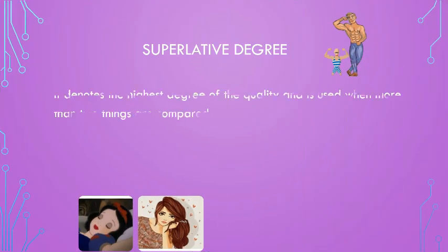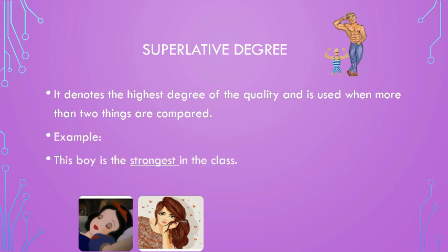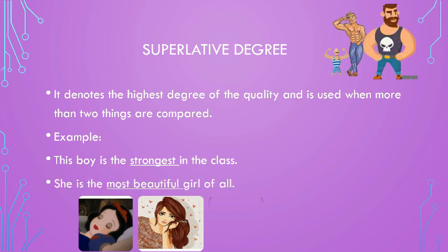Superlative degree. It denotes the highest degree of the quality and is used when more than two things are compared. Example: This boy is the strongest in the class. She is the most beautiful girl of all. Here more than two persons are compared.